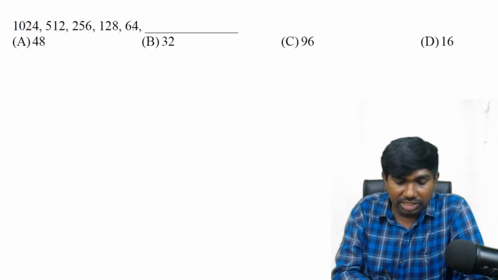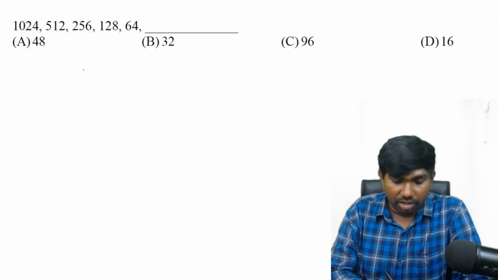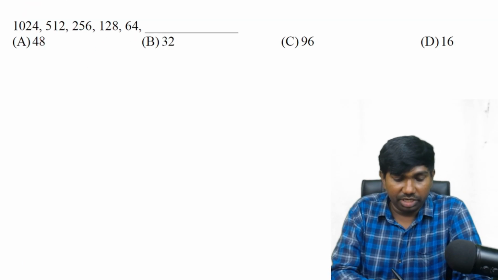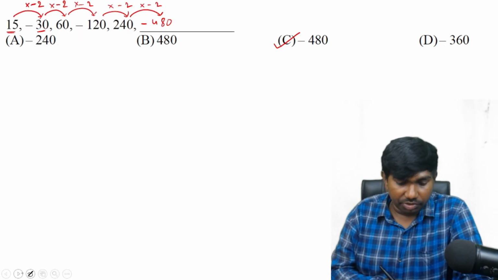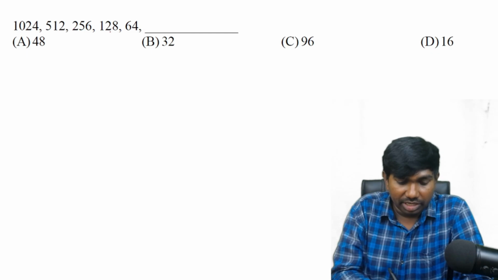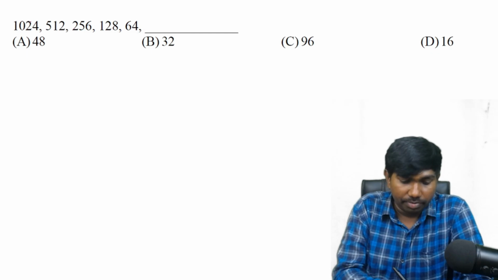Next, are these numbers any special numbers? Yes, they are special numbers only. Even we can consider the logic like this also. In the previous question it is into 2 into 2 into 2, but here it is halving, right?